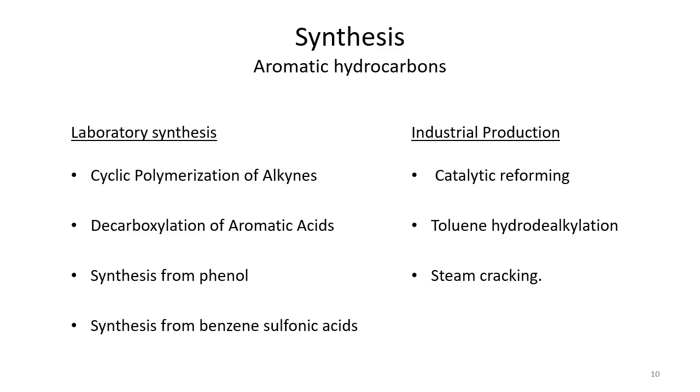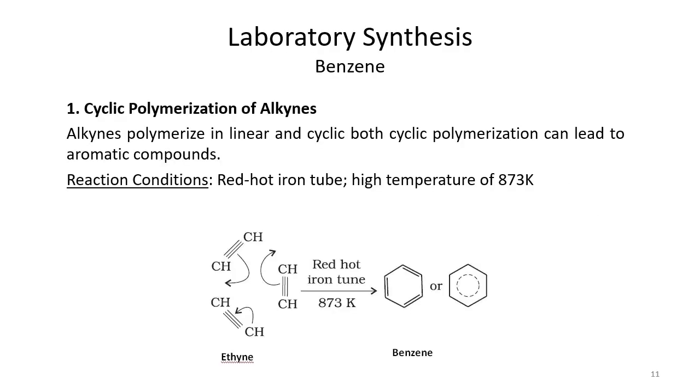If we talk about the industrial production of benzene, then it can be synthesized by catalytic reforming as well as steam cracking. We can degrade petroleum as well as some other naturally occurring compounds like coal tar, and then toluene hydrodealkylation can be done to obtain it. Okay, then talking about the laboratory synthesis of benzene.